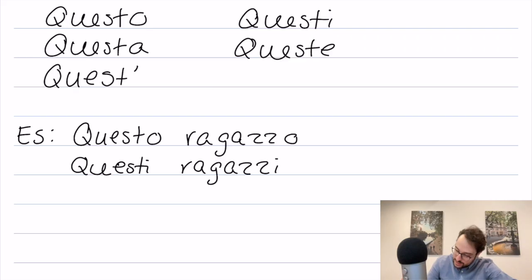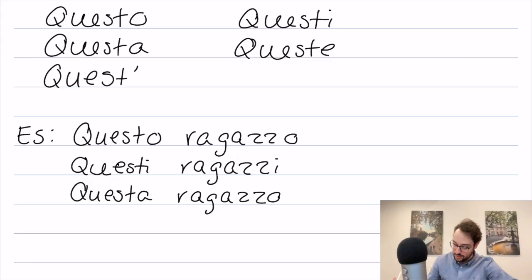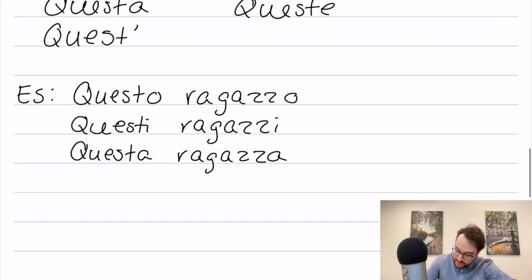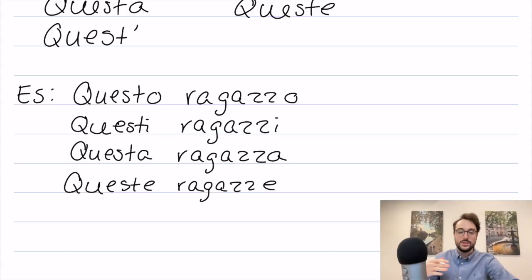Then we can say questa. Ecco. Ecco means there. Questa ragazza. This girl. These girls. Queste ragazze. But the way we properly pronounce it is queste ragazze.